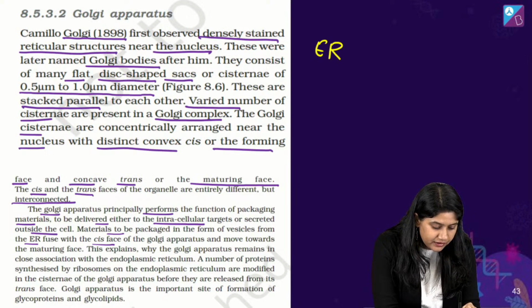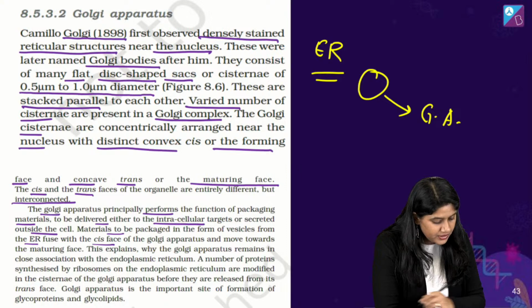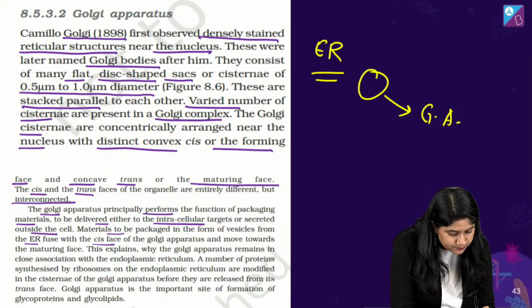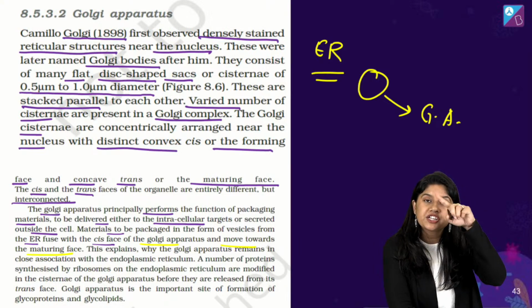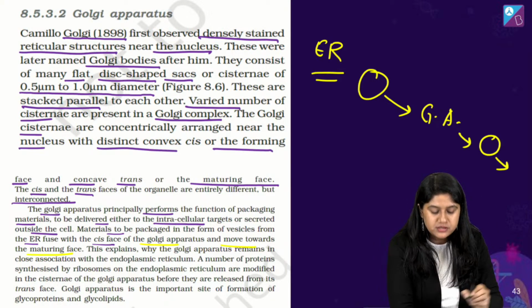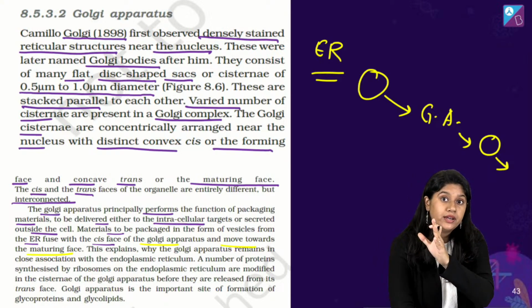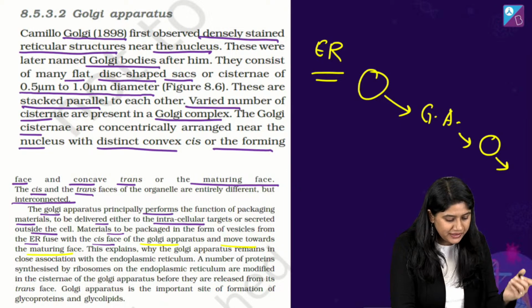ER से बन के आ रहे हैं in the form of vesicles, fuse होते हैं हमारे Golgi Apparatus के साथ में. Then of course move forward to the maturing phase. Golgi के अंदर जाएंगे, मॉडिफाई होंगे, पैक होंगे और फिर दोबारा वेसिकल्स में ट्रांस फेज से निकलते हुए साइटोप्लाज्म में जाएंगे and will be going to their different places as per the requirement.